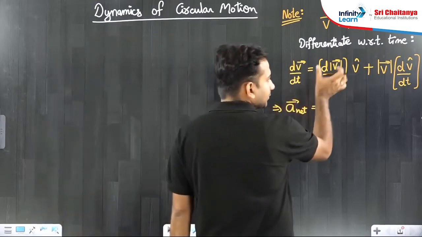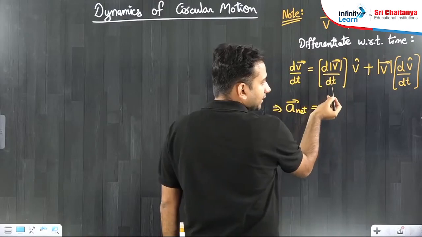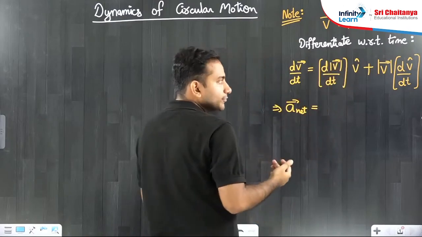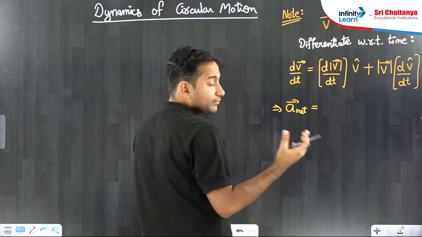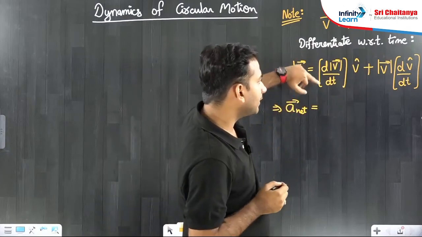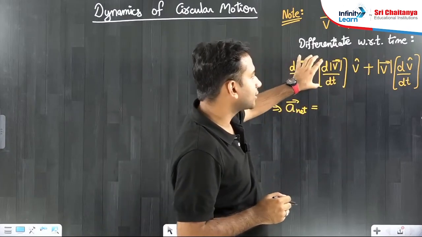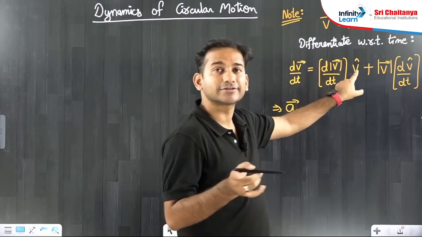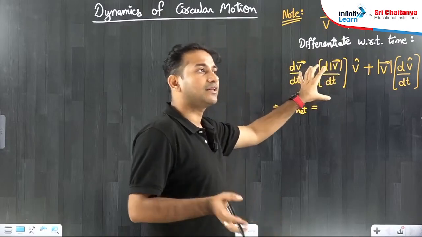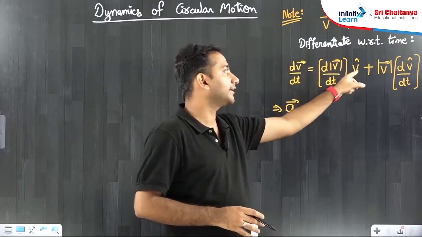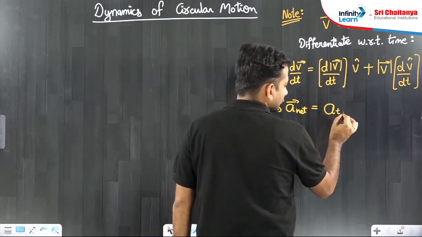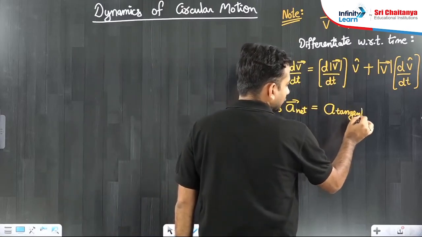And if you talk about the first term on the right hand side, it is the time rate of change of how the magnitude of velocity is changing with time. So whose responsibility is to change the magnitude of velocity, means changing the speed? That is tangential acceleration. And if this d mod v by dt comes out to be positive, then the tangential acceleration will have the same direction as that of the velocity vector. And if it comes out to be negative, then the tangential acceleration vector will have the opposite direction to that of the velocity vector. This term can be written as tangential acceleration.